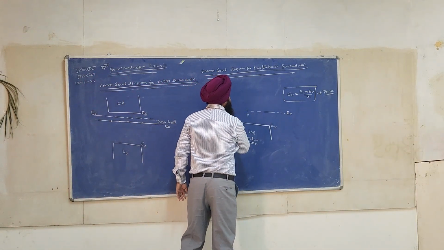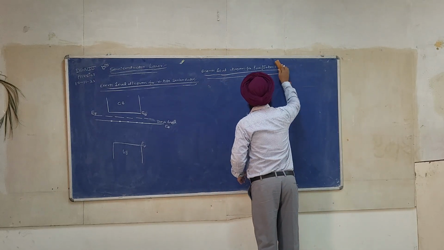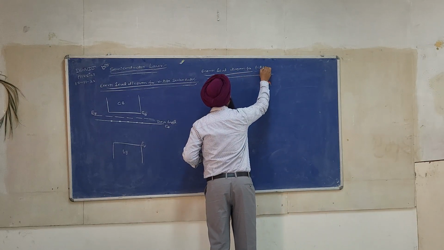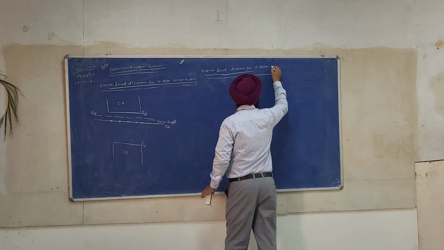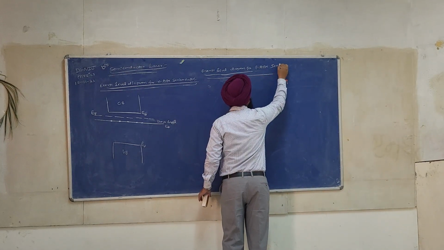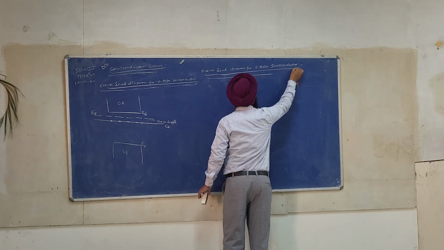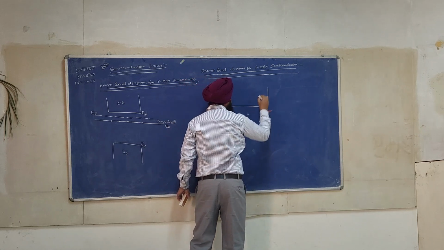Sure, sir. Energy level diagram for p-type semiconductor. How is the diagram? This is the conduction band.